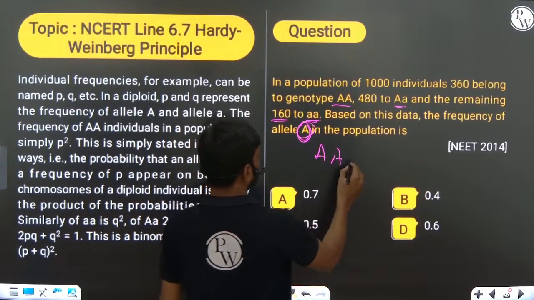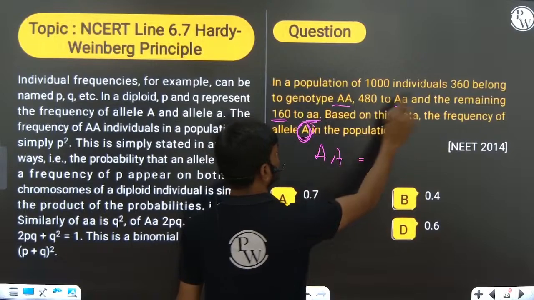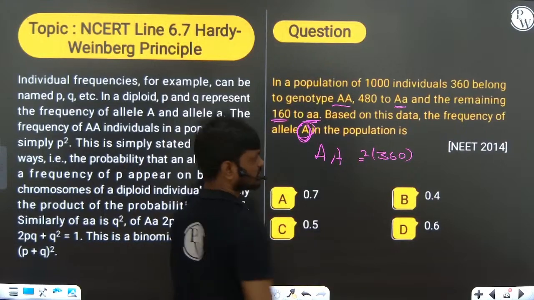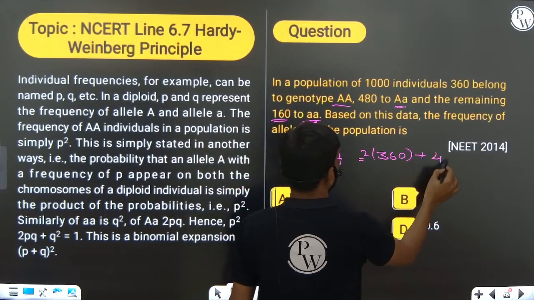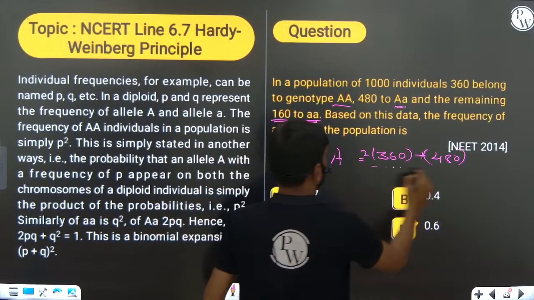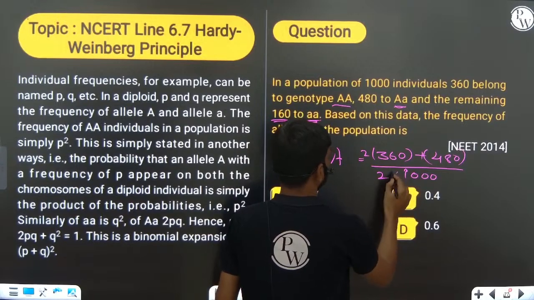So for that purpose, what is the formula? Number of dominant individuals. What are the number of dominant individuals? 360, right? And 2, first 2 is there. 360 plus 480 number of heterozygous individuals by 2 into total population 1000.